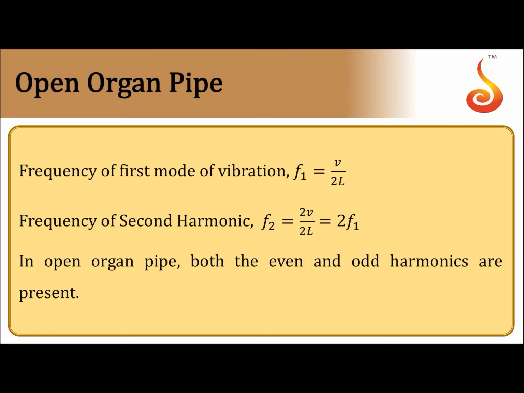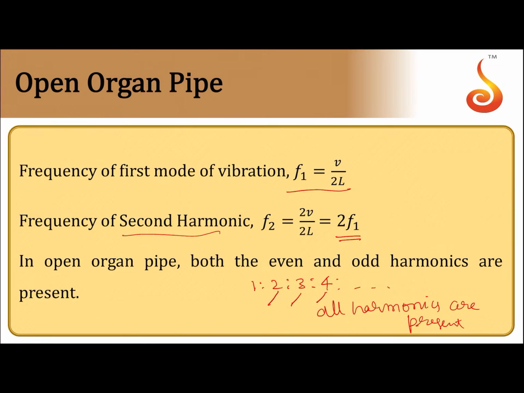Coming to the open pipe, the fundamental frequency is given by v by 2L. The first overtone, which is the second harmonic, is 2f1, the next one will be 3f1 and so on. In case of an open organ pipe, frequencies will be in the ratio 1:2:3:4. So here we say all harmonics are present. Notice one thing: this is the second harmonic, third harmonic, fourth harmonic.